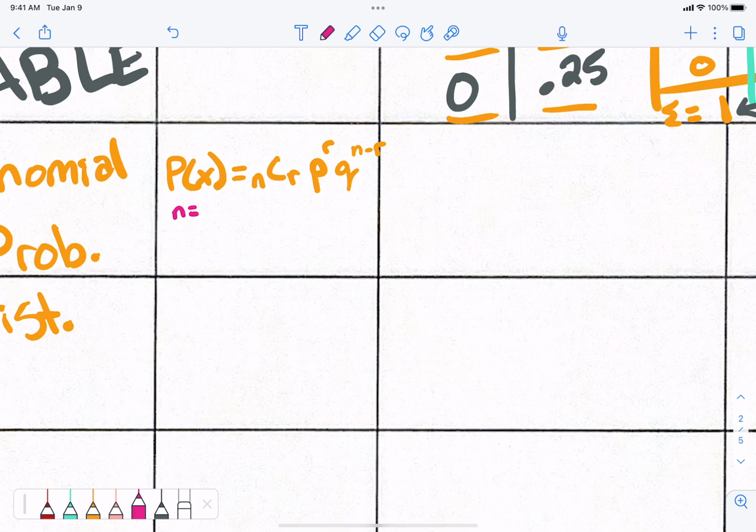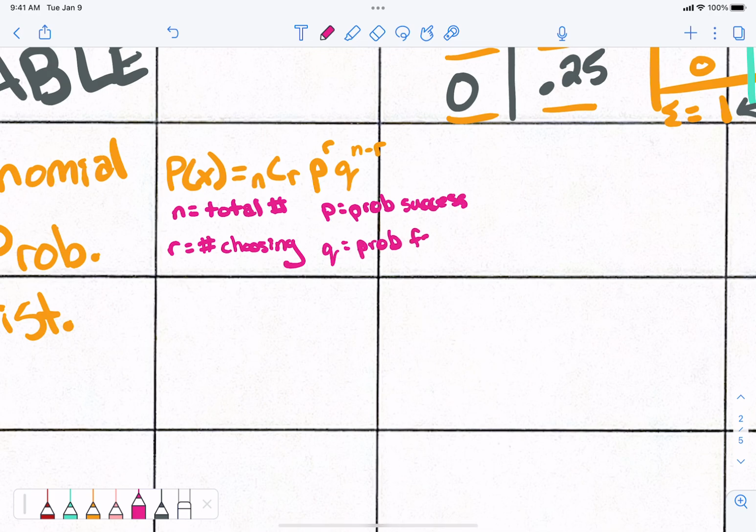What is N? Total number of outcomes. R is the selected number of successes, the number we're choosing. P and Q: P is the probability of success, Q is the probability of failure. Like, I want to know exactly 3 out of 5 trees killed. N is 5, R is 3.